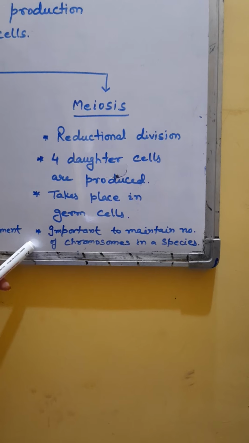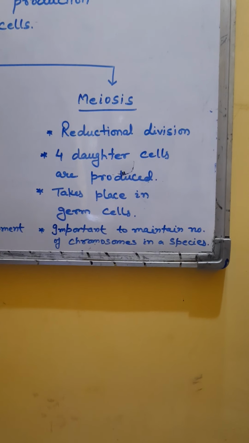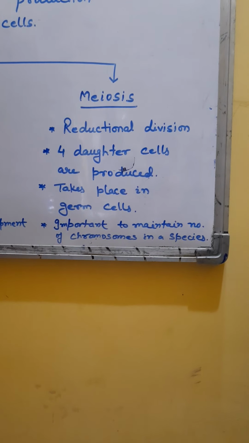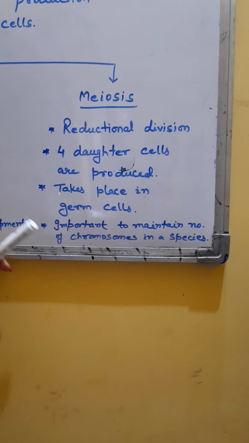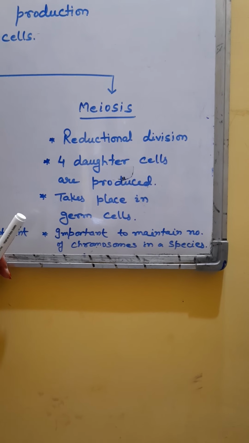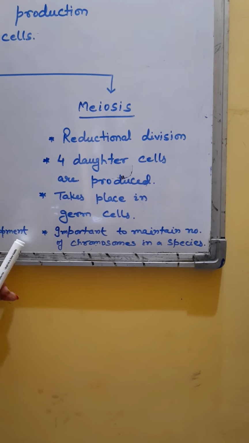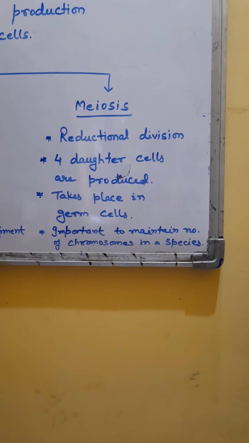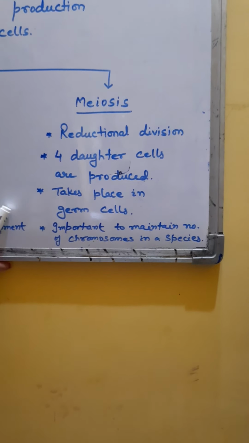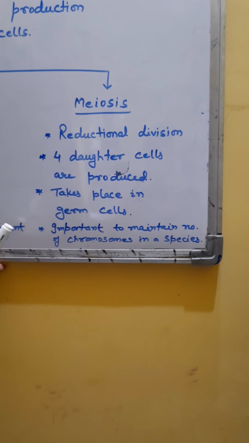It is important to maintain the number of chromosomes in a species. Otherwise, what will happen without meiosis? The chromosomal number would double with each generation during sexual reproduction. As we know, in sexual reproduction, 2 cells, one coming from each parent, get fused.